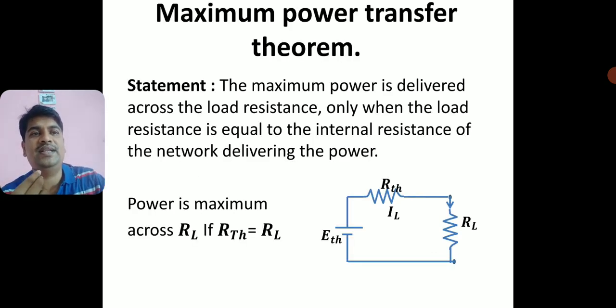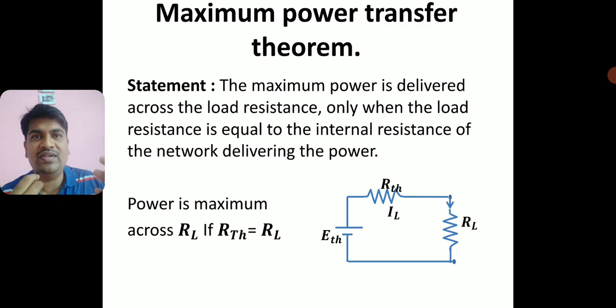Go back and see the circuit. So the current through the load resistance is equal to total voltage by total resistance. What is the total voltage? Total voltage is VTH, that is the voltage of the battery. So VTH divided by total resistance.